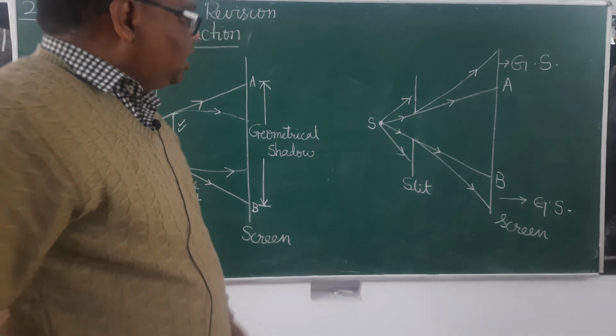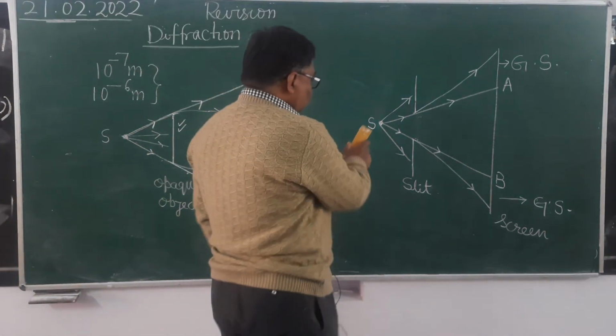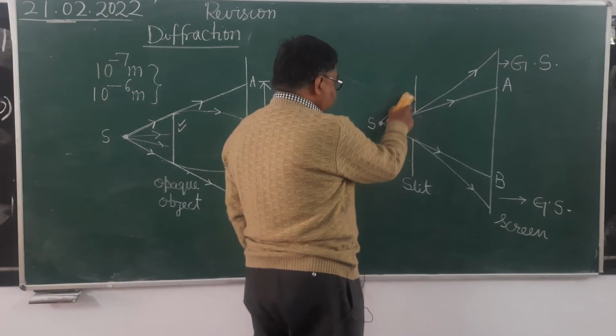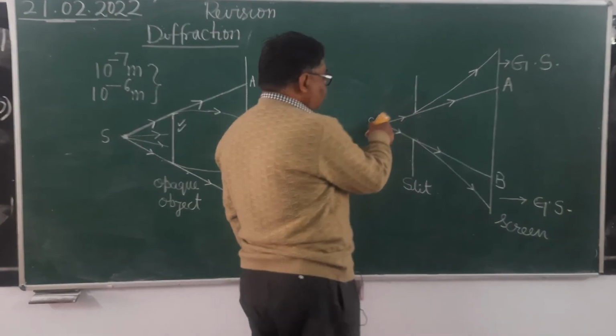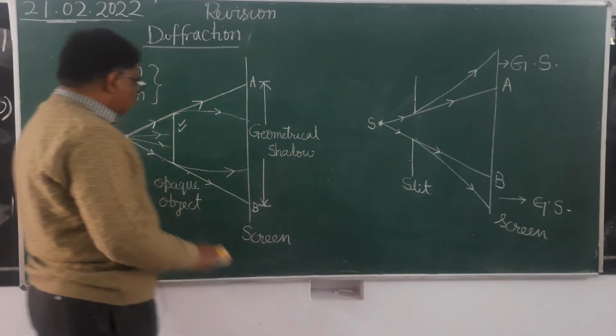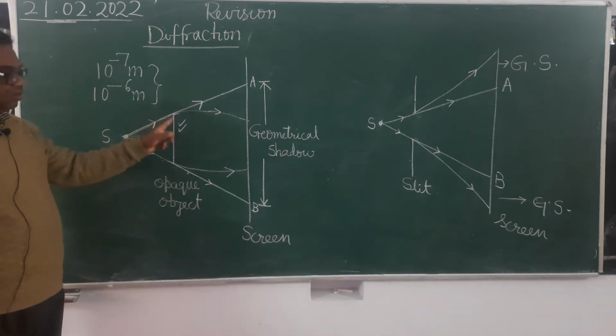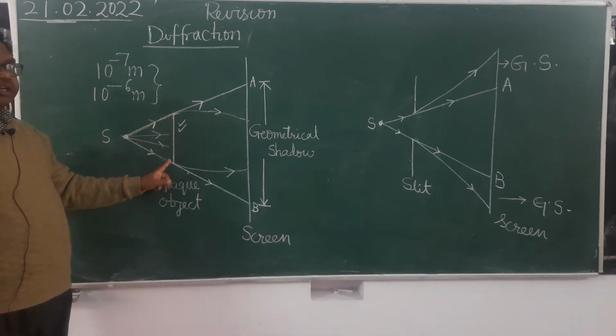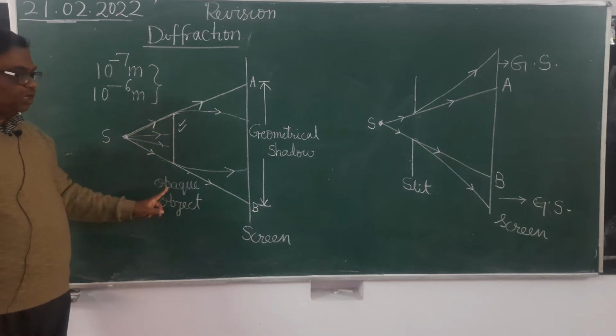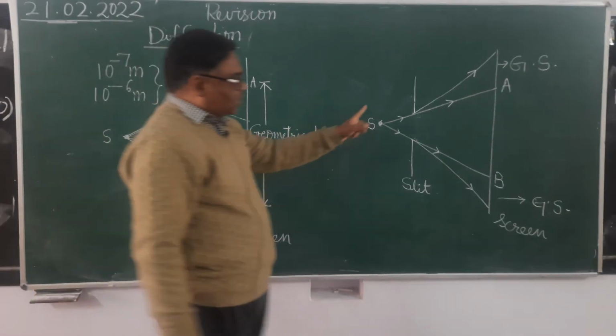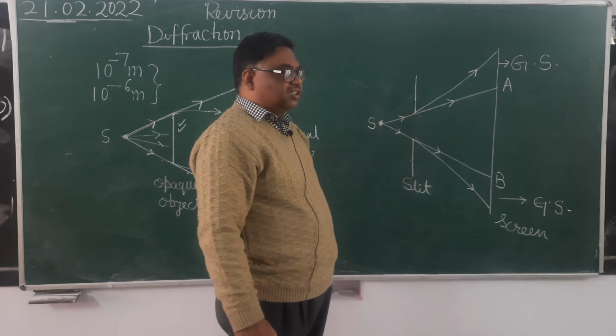In the Fresnel class diffraction, the source of light and the screen both will be at finite distance from the diffracting body. Here the diffracting body is this opaque object, here the diffracting object is this slit. It's clear?